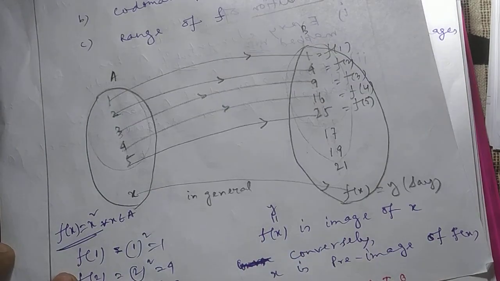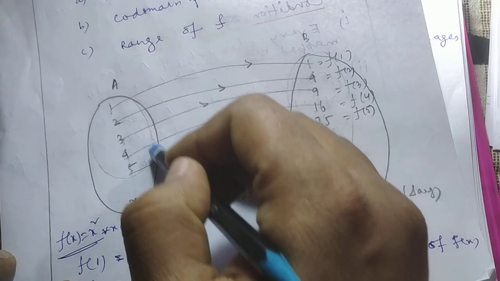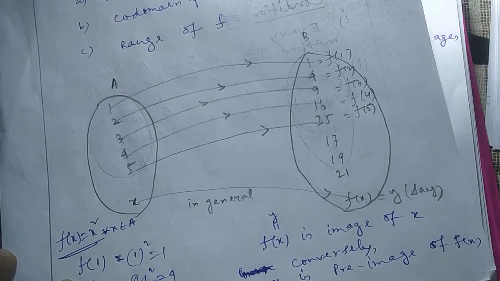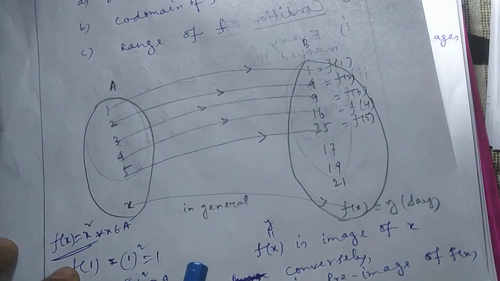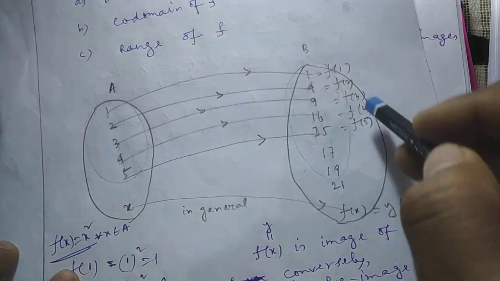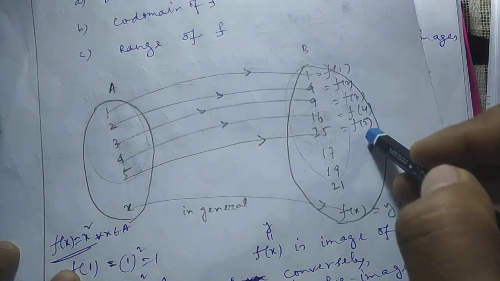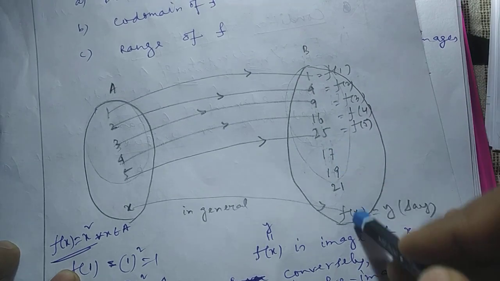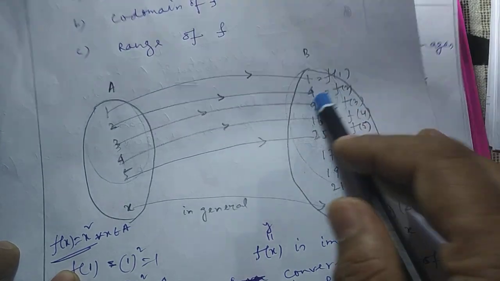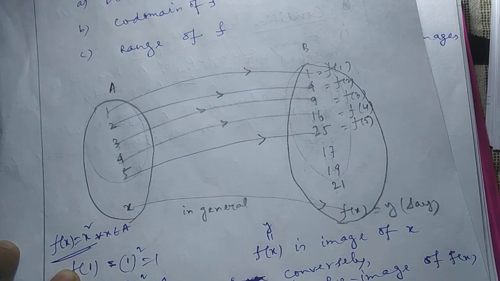So from here it is clear all the values of x will be available in the A set. In a similar manner, all the f of x, f of 1, f of 2, f of 3, f of 4, f of 5, and so on, will be available in the B set, right?